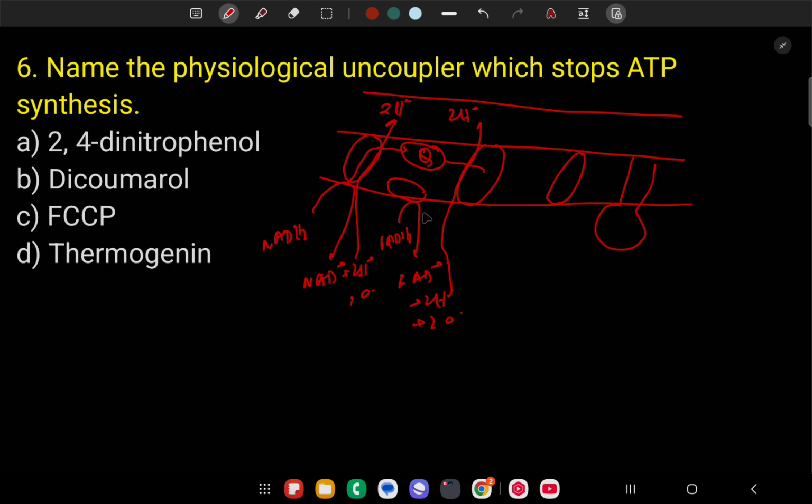Then plastocyanin is present, electron transfer, then complex 4, complex 3. Okay. Then is ATP synthesis. The 3 protons are transferred through this ATP synthase and produce one molecule of ATP from ADP.